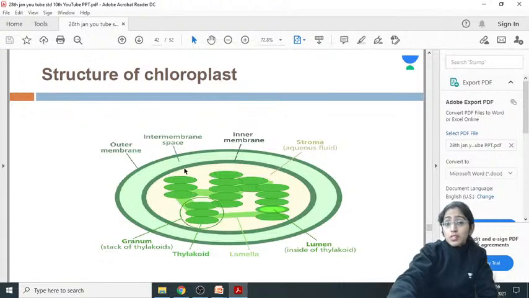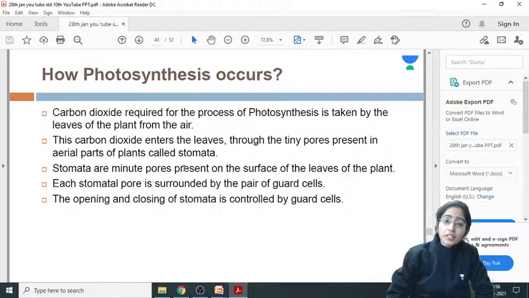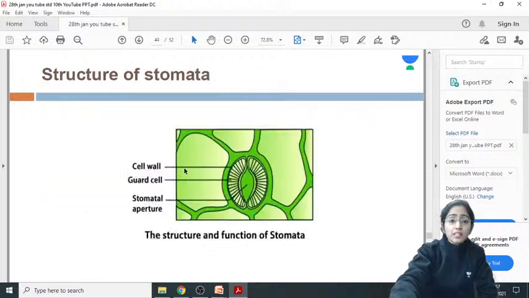In higher classes, you're going to study the entire photosynthesis in detail because we are moving with standard 10th level. Entire photosynthesis has been divided into two steps, that is, light reaction and dark reaction. How does photosynthesis occur? First of all, how are the raw materials coming up? Carbon dioxide, the first raw material, is taken from the air. Now stomata, the minute pores present in the aerial part of the plant, are responsible for the exchange of gases. The stomata is guarded by kidney or bean-shaped cells, that is, guard cells.